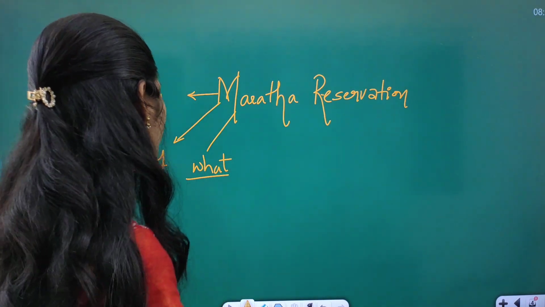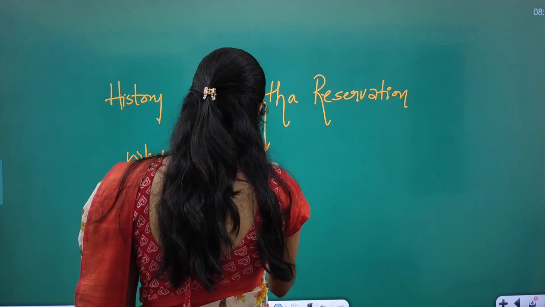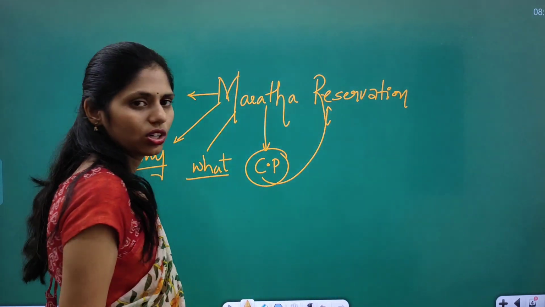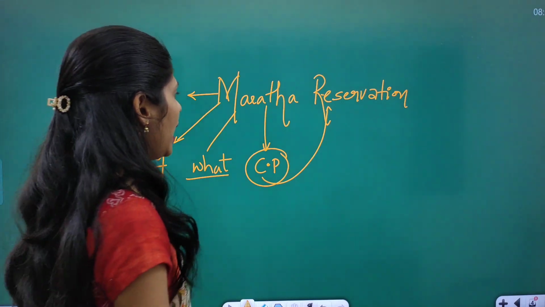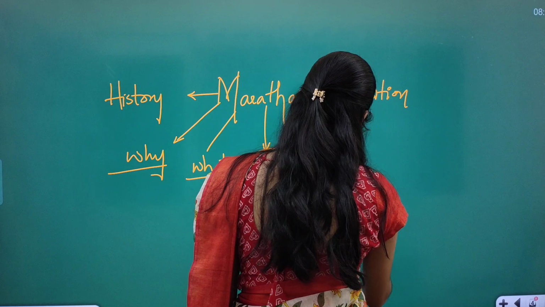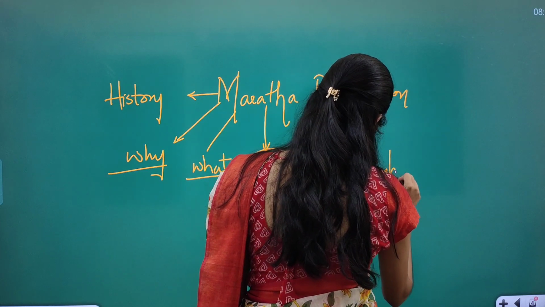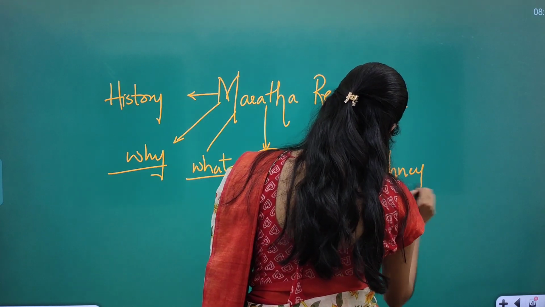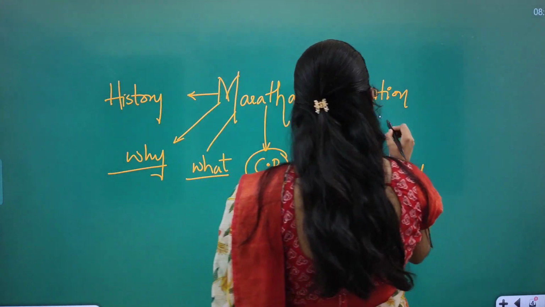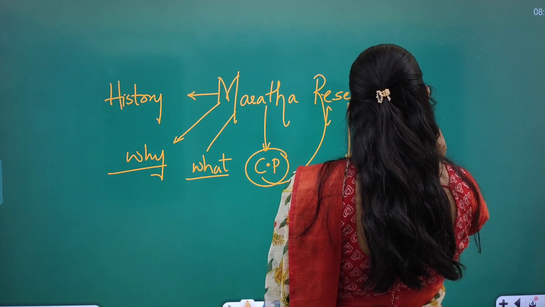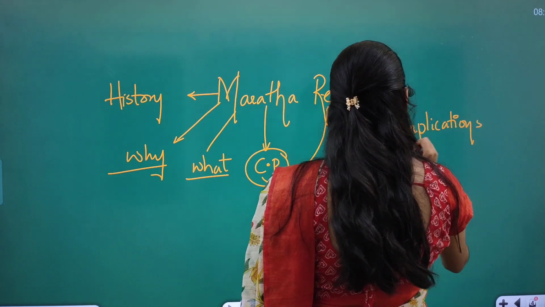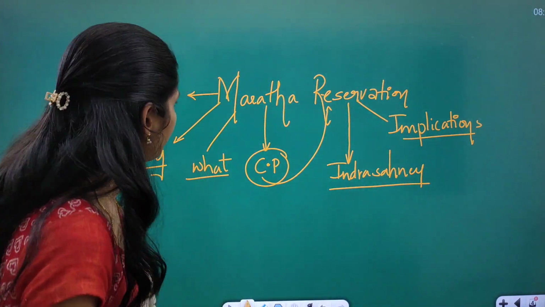You have to see the constitutional provisions which talk about reservation in our Constitution. And you have to see one important judgment, that is Indra Sawhney. You have to see the Indra Sawhney judgment, and what the implications of this reservation are.